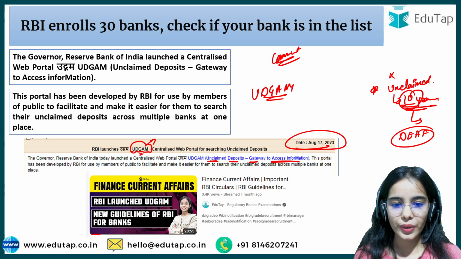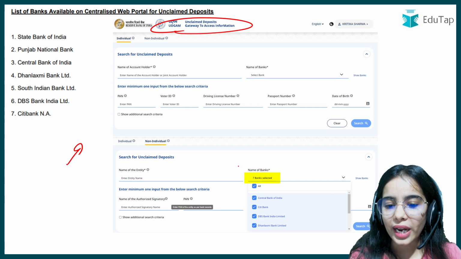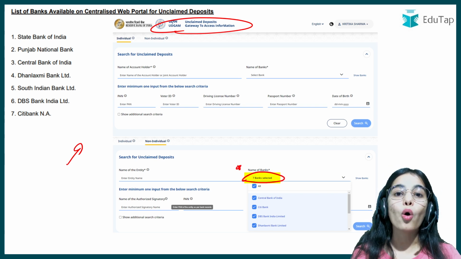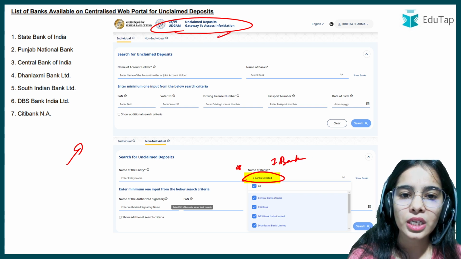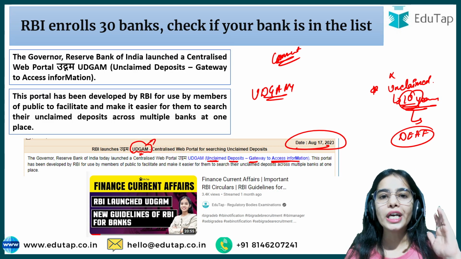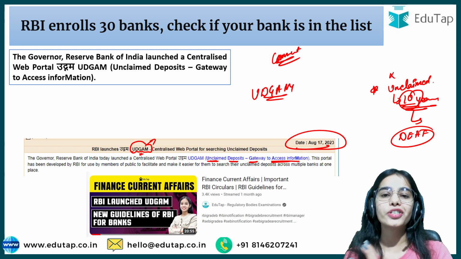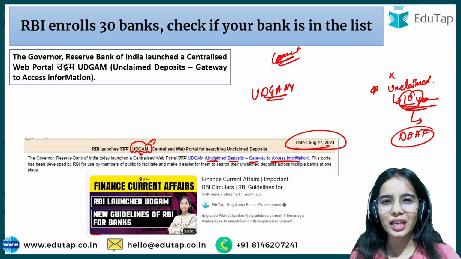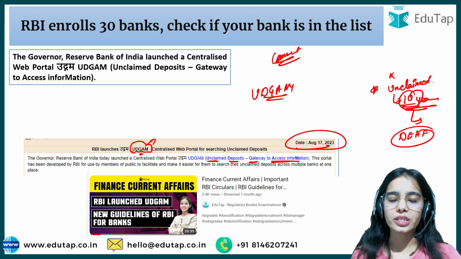Let me show you an example. This is the Udgam platform. Through one click, you can select and search through all the banks. At the start, there were only 7 banks in the Udgam. But you can understand how easy it became. Now you do not have to go to each and every bank to search for the unclaimed deposit, to check whether I have any unclaimed deposits or any unclaimed accounts in any of the banks.